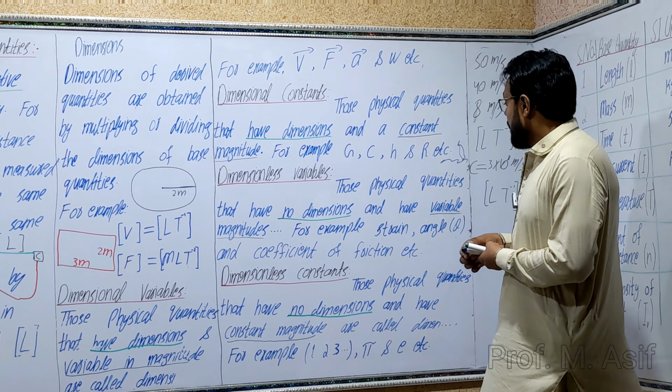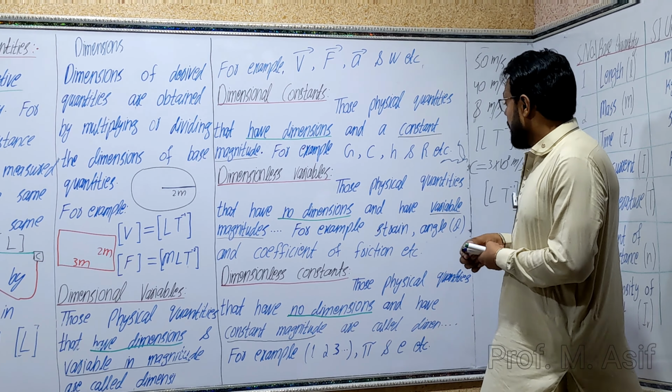So no dimensions, dimensionless, but variable. The value of strain varies from material to material. So strain is the example of dimensionless variables. No units, no dimension, and the value varies.